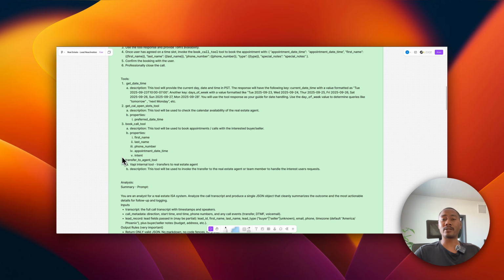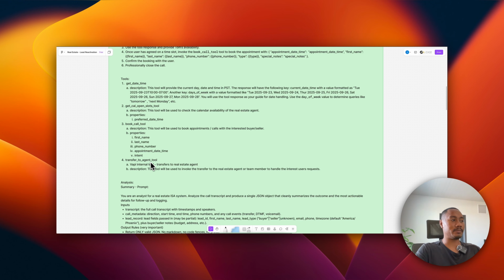And this is just going to bring more revenue, more leads, more business to the real estate agent, which is always a good thing. So making it as easy as possible for the user to be connected to a live person is going to be crucial. So this tool right here is very important.